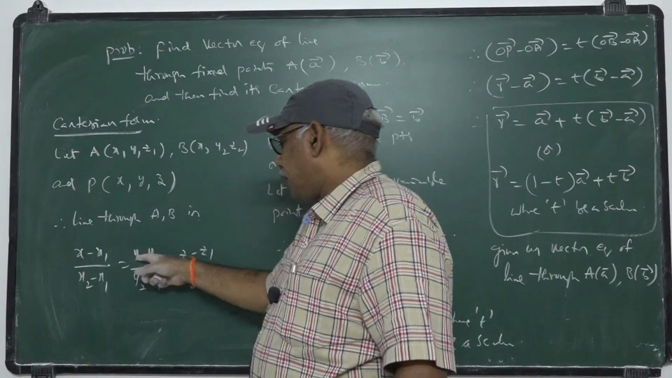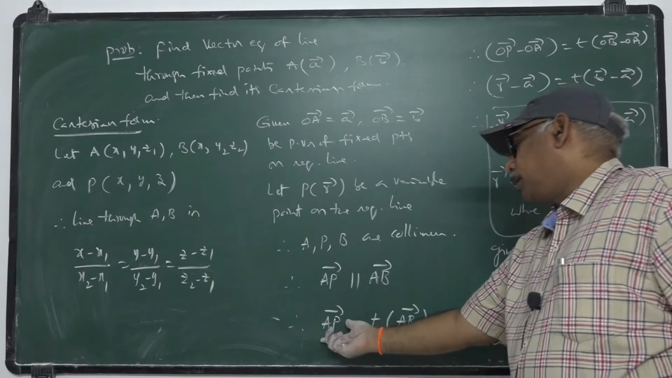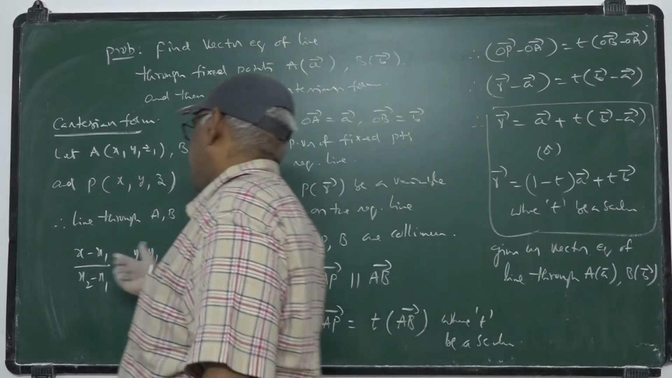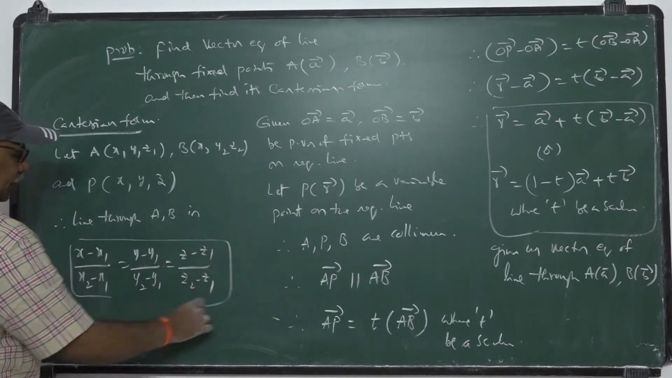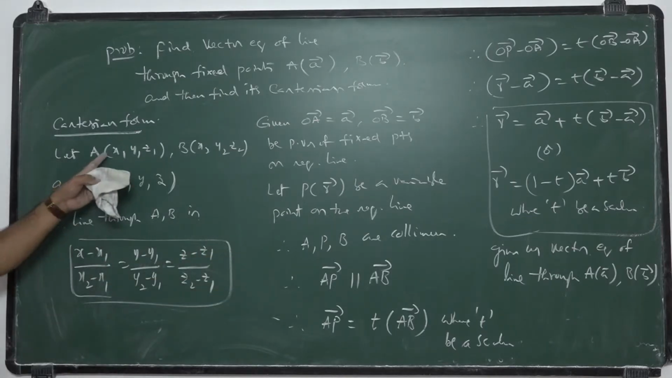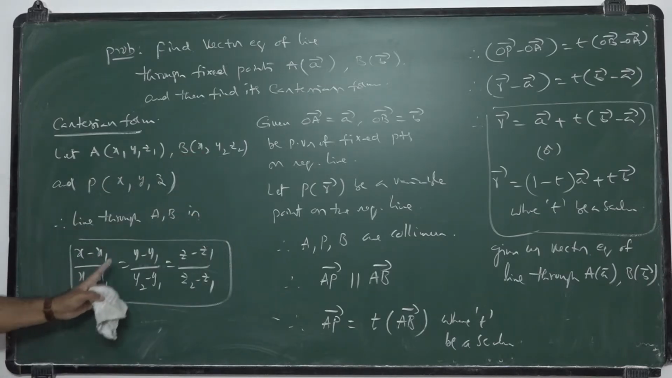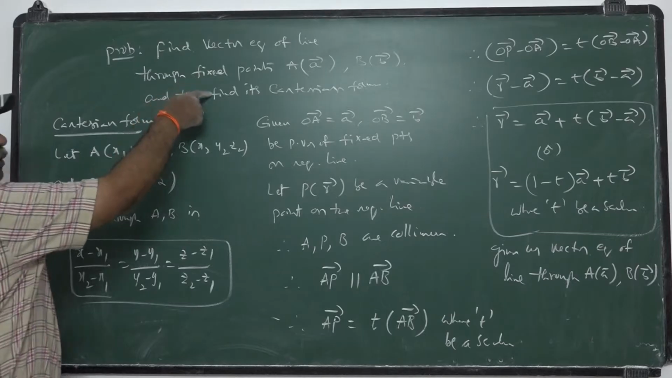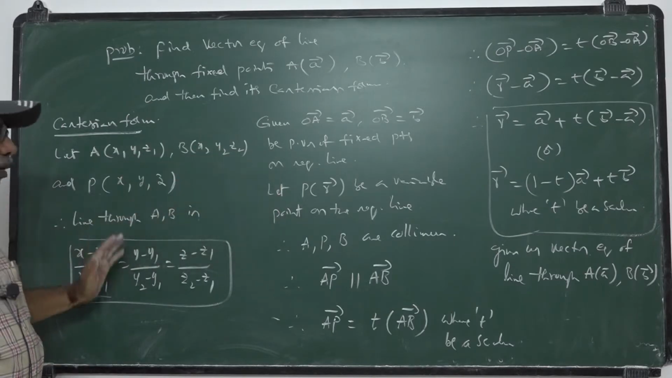X minus x1, y minus y1, z minus z1 gives us the components of a p bar. These components are proportional. So based on that, the Cartesian equation of the line through x1, y1, z1 and x2, y2, z2 is x minus x1 by x2 minus x1, y minus y1 by y2 minus y1, z minus z1 by z2 minus z1. This is the Cartesian form of the line, and that is the vector form of the same line. So you can write in either vector form or Cartesian form.